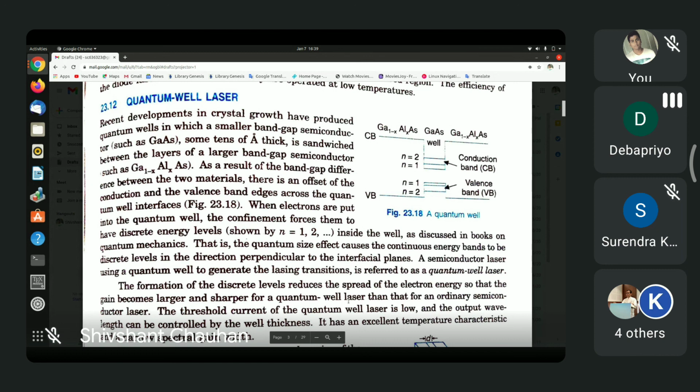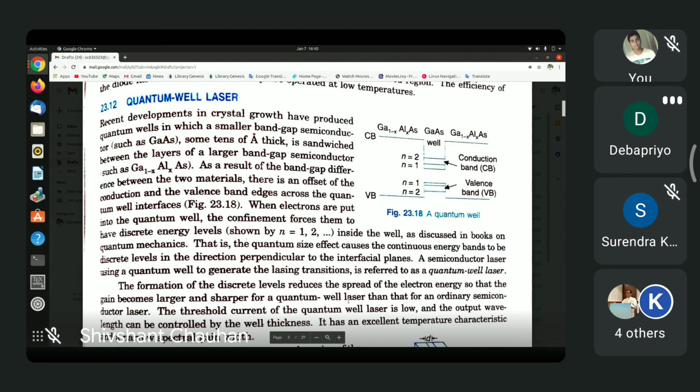So if you have a thin layer of gallium arsenide sandwiched between gallium aluminium arsenide layers, the band structure will be as shown, with the gallium arsenide layer forming a quantum well, because it is so thin, a potential well that you study in quantum mechanics.